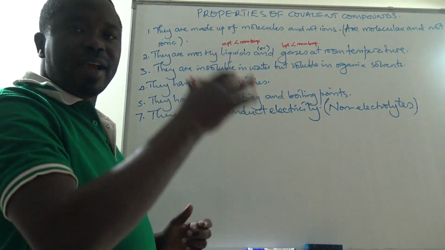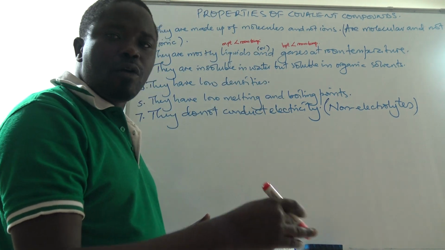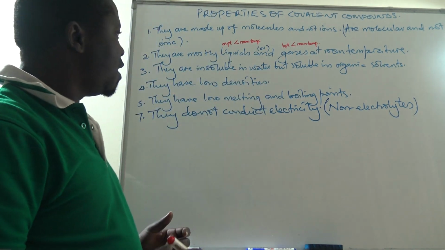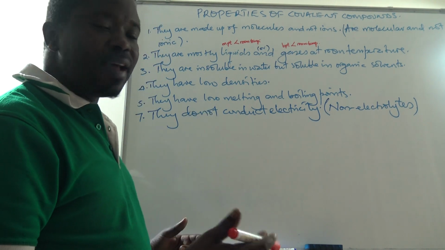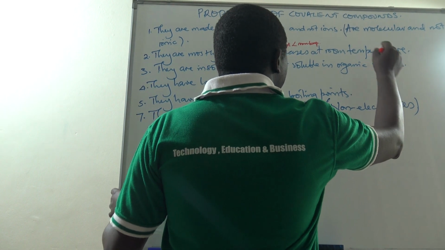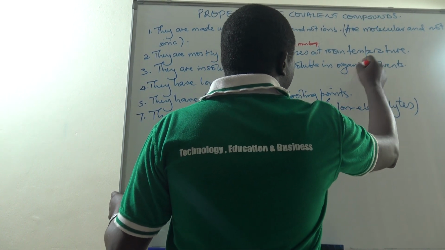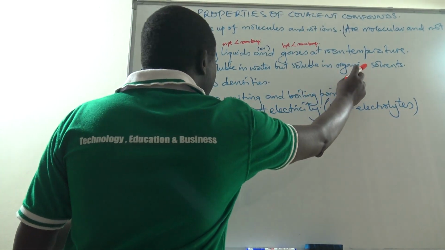We have kerosene, diesel, petrol, carbon disulfide, methyl benzene, tetrachloromethane, and others. All those are organic solvents. They are not ionic solvents like water. So, covalent compounds dissolve in them.